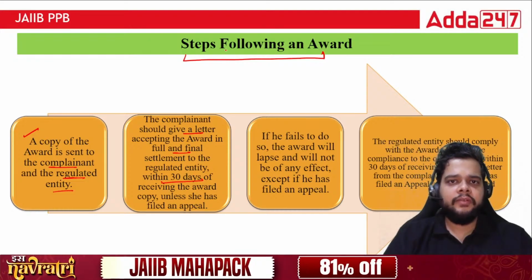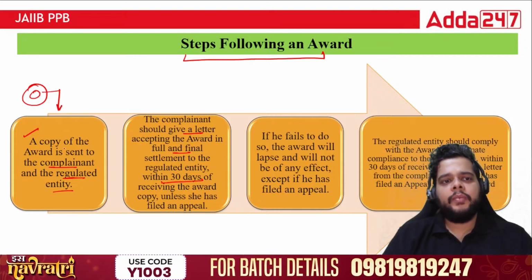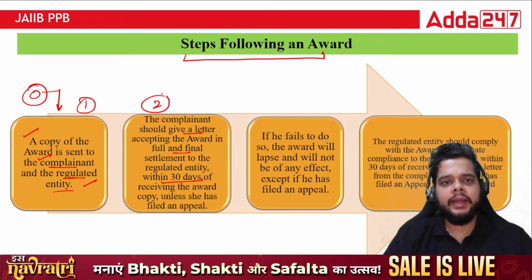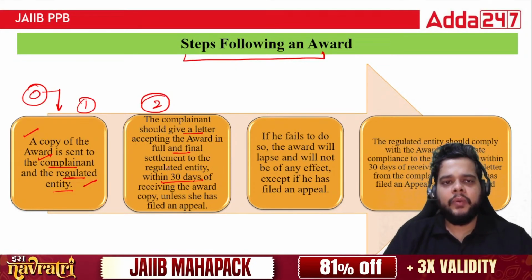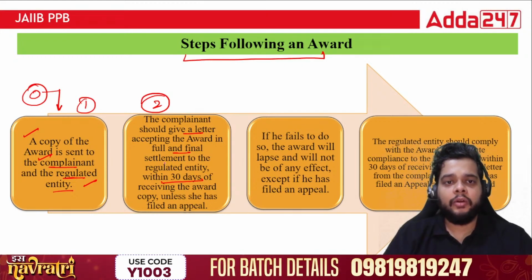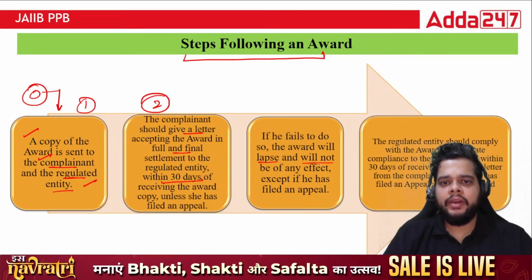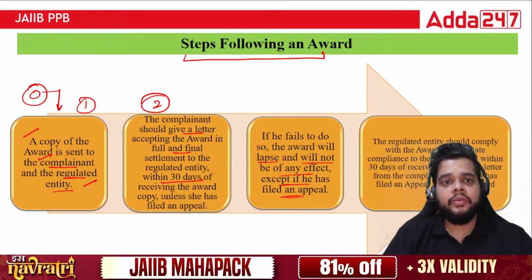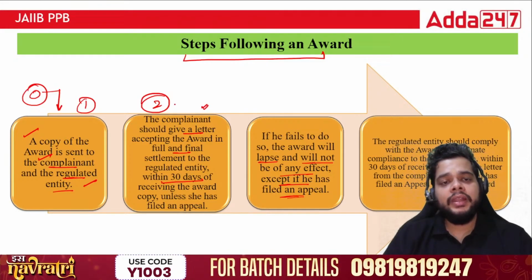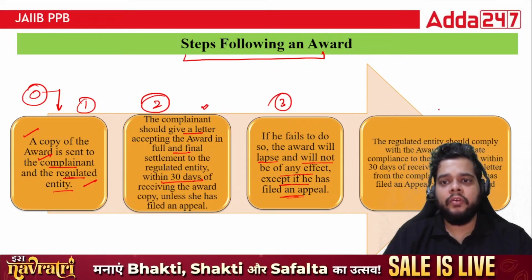Fine. So once the award is given by the ombudsman, a copy of that award will be provided not only to the complainant but also to the RE. In the next step, the complainant will have 30 days within which they can provide a counter or, for that matter, an objection to this particular award. If he fails to do so, the award will lapse and will not be of any effect, except if he has filed an appeal. So whether you want to accept the award or not will determine whether the regulated entity will provide you with the final amount which is involved.